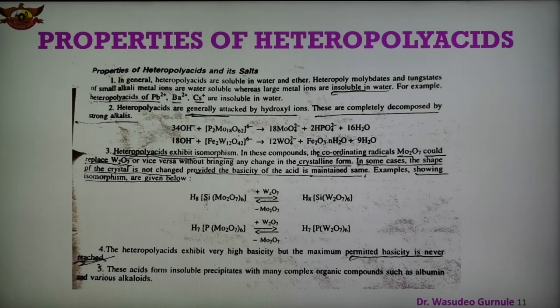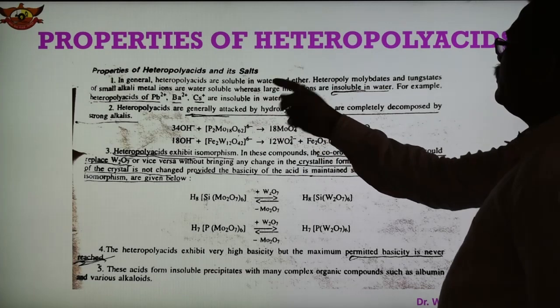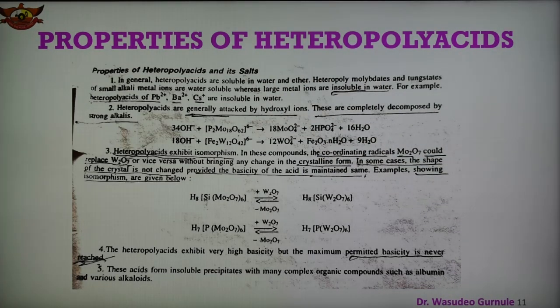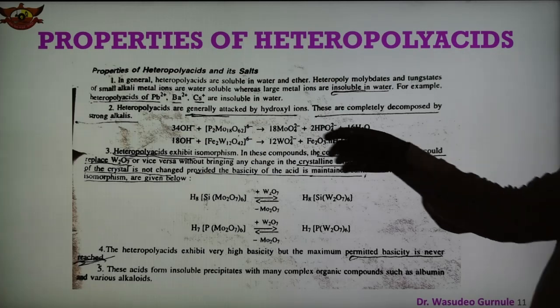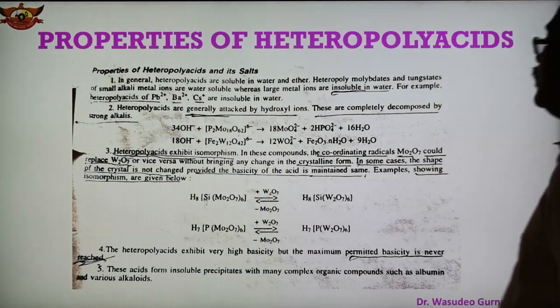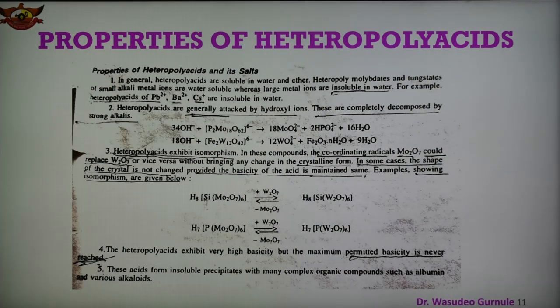Number one, heteropolyacids are soluble in water and ether, and heteropoly molybdate and tungstate of the small alkali metal ions are water soluble, whereas those of the large metal ions are insoluble in water. Heteropolyacids of Pb2+, barium and cesium are insoluble in water. So most are soluble in water and ether. So this is about the solubility of the heteropolyacids and their salts.